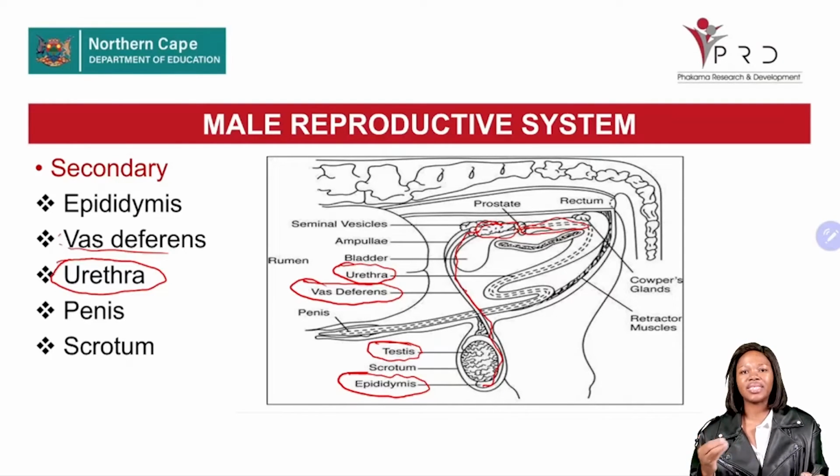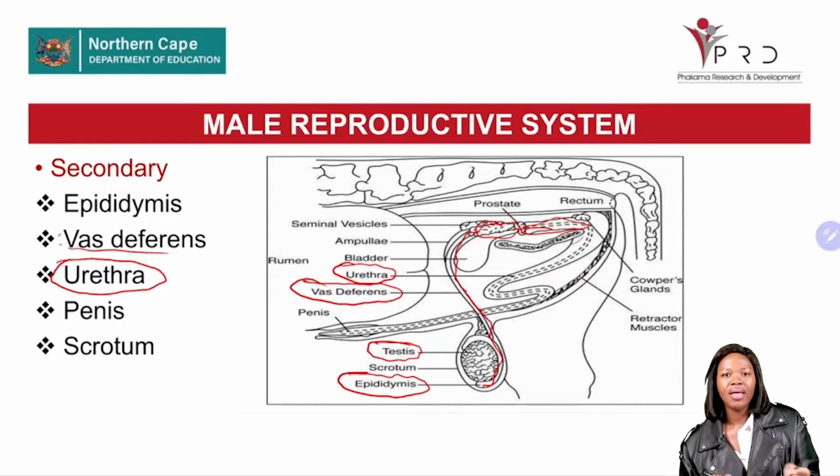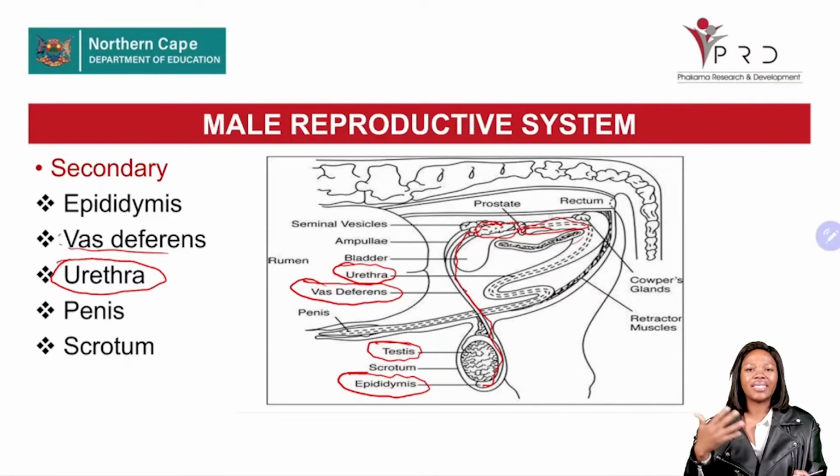Now, what is the semen? Remember I said, when the sperm cells reach this point, they will be mixed with the secretion from the accessory glands. Accessory glands we can name as the seminal vesicles, the prostate gland, as well as the Cowper's gland.